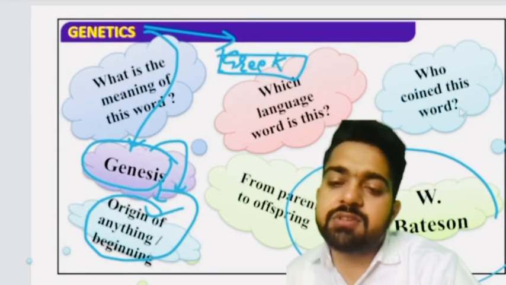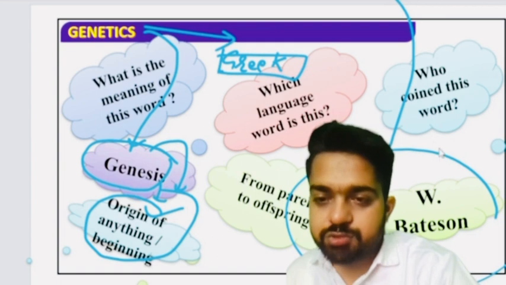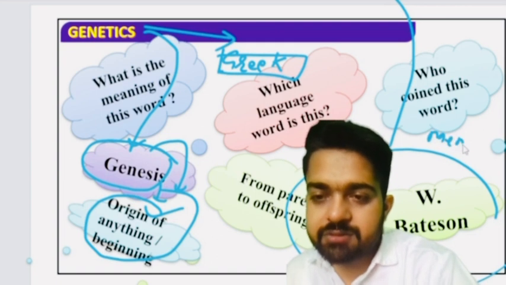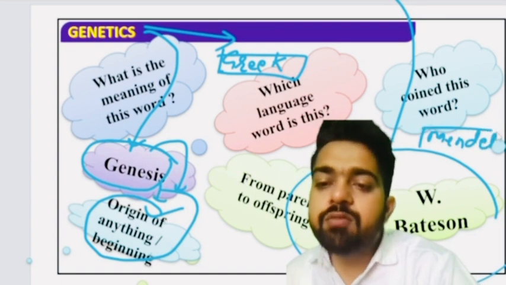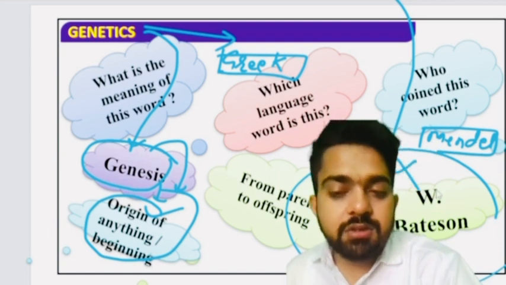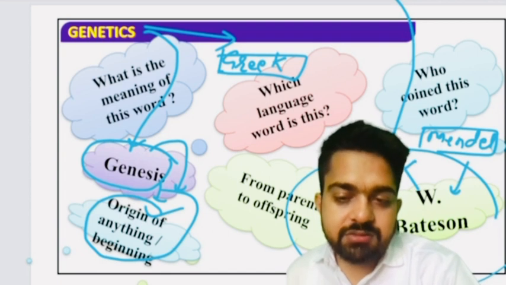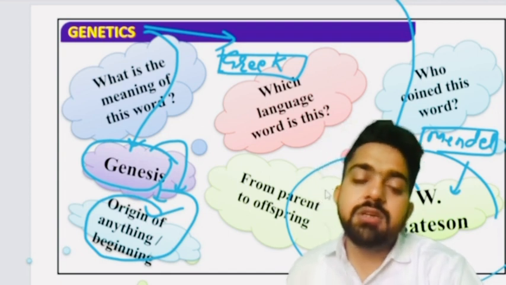W. Bateson was the scientist who gave the term genetics. काफी बार ये क्वेश्चन पूछा गया है और बच्चे इसको मेंडल से एसोसिएट करते हैं, but Mendel was the father of genetics, not introduced the term genetics. Who introduced the term genetics? W. Bateson was the scientist who introduced the term genetics.